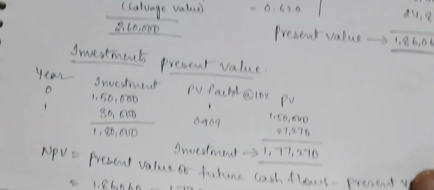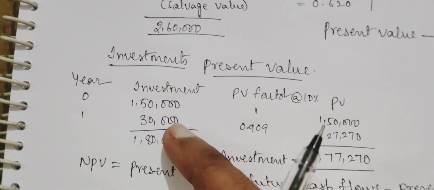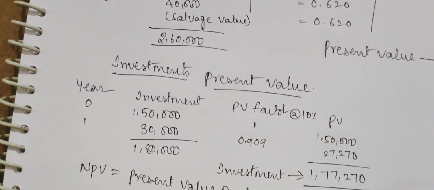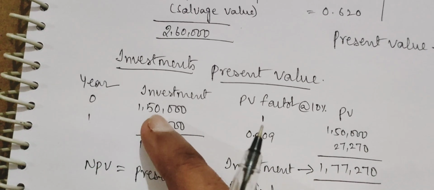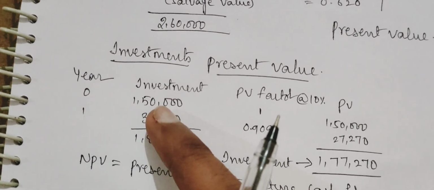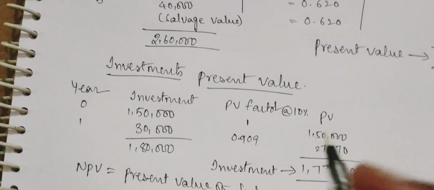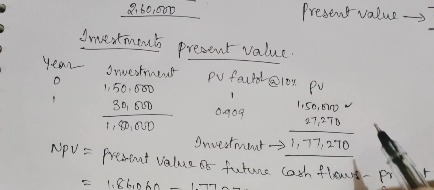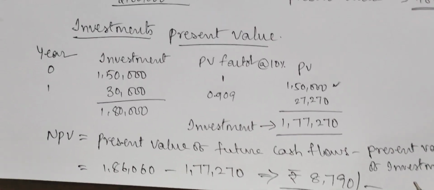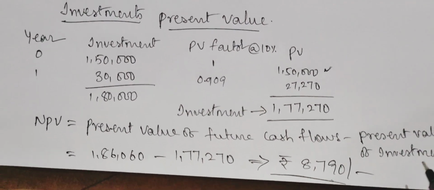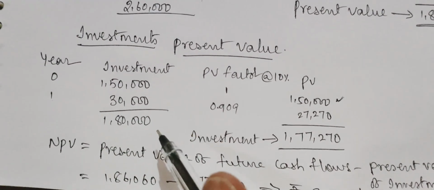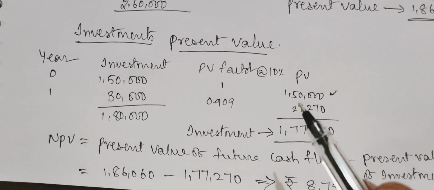When there are two years of investment in the problem, we use this method. In some other cases, only a year 0 investment is given. In such a situation, we straightforwardly take 1,50,000 as the present value of investment. So this is how we can calculate the net present value.